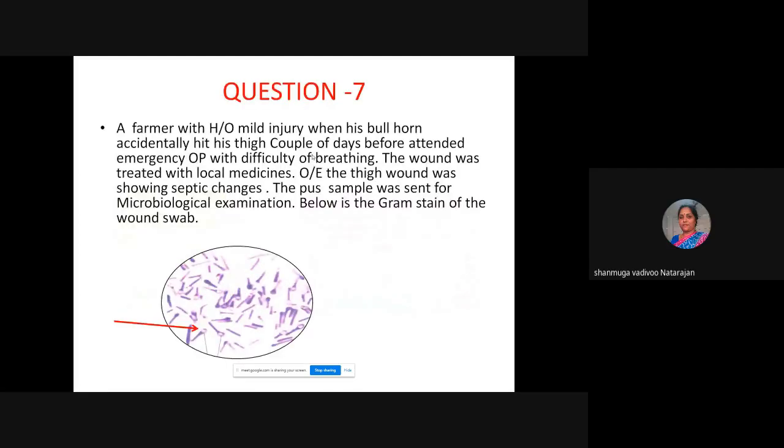So question number 7, again a case-based question. Here a farmer with history of mild injury, his bull's horn accidentally hit his thigh a couple of days before, and he attended the emergency OP with difficulty of breathing. The wound was treated with local medicine. He did not go to the doctor at that time. On examination, the thigh wound was showing septic changes. A sample was sent for microbiological examination. It's a gram stain of the wound.